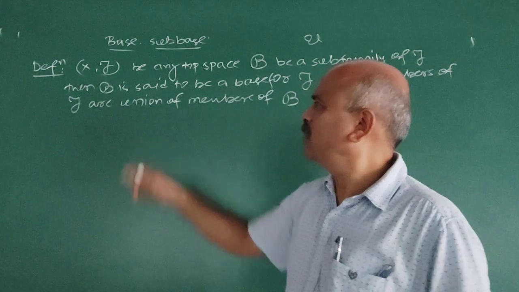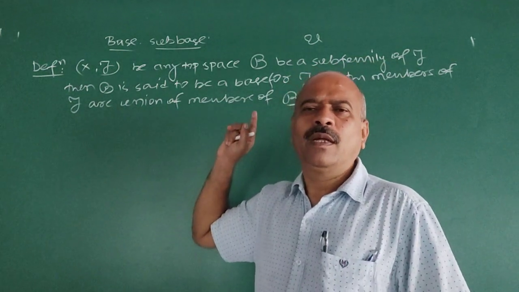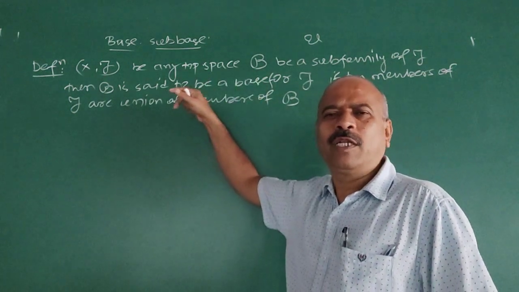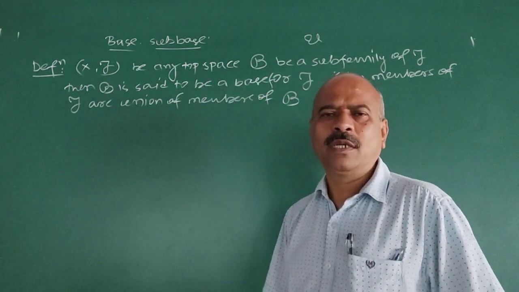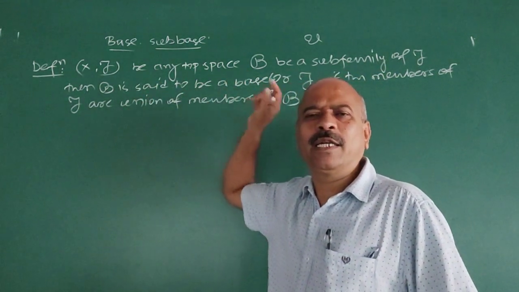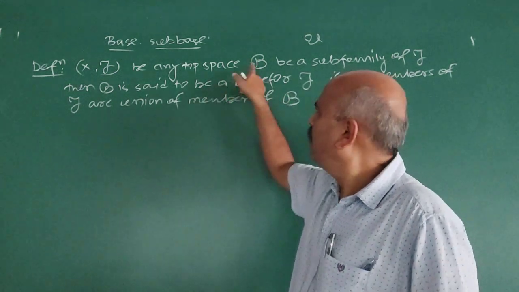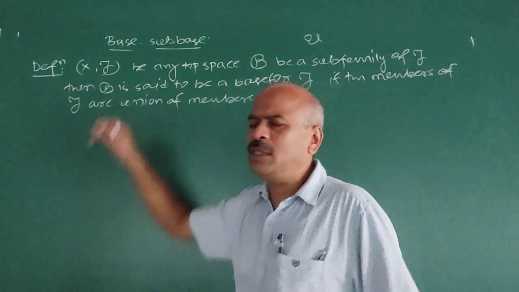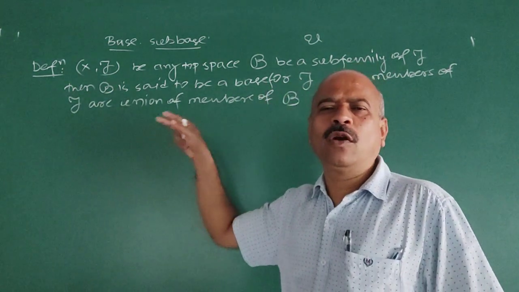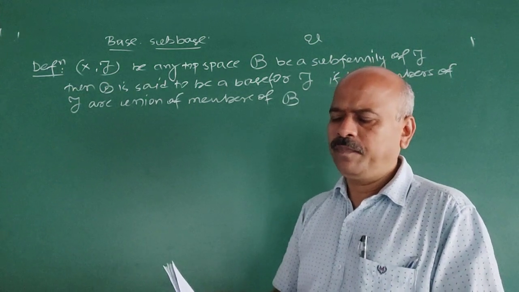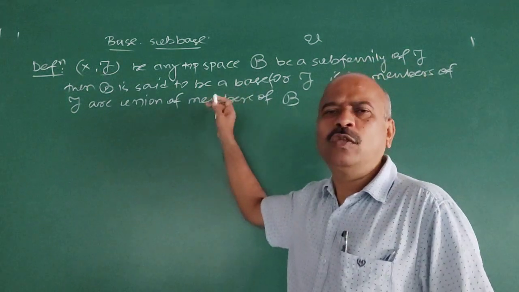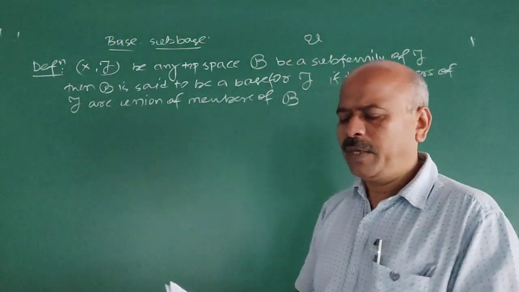So what is a base? Base means, suppose (X, τ) is a topological space and B is a subfamily of τ. What is τ? τ is a collection of subsets of X. Further, this B is a family of sets and it is contained in τ. Then B is called a base for this topology if the members of τ are unions of the members of B. That is, each member of τ is a union of members of B. Then it is called a base.